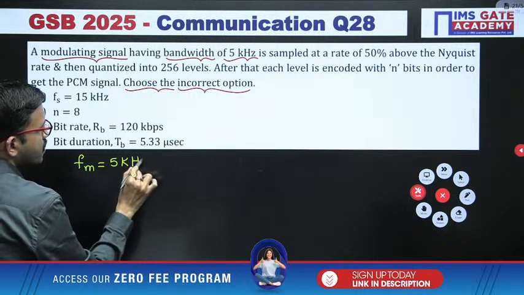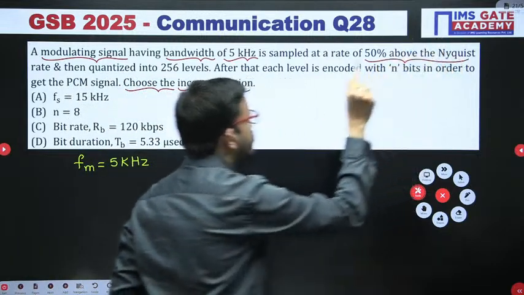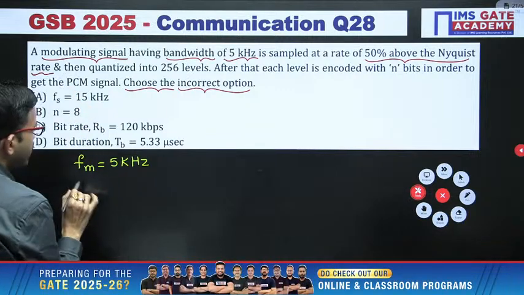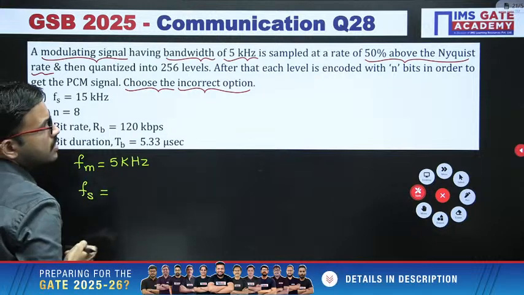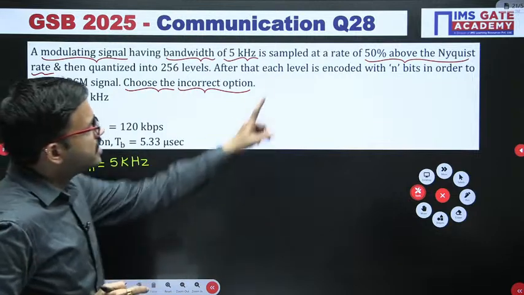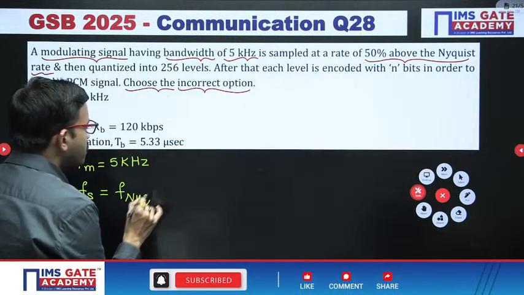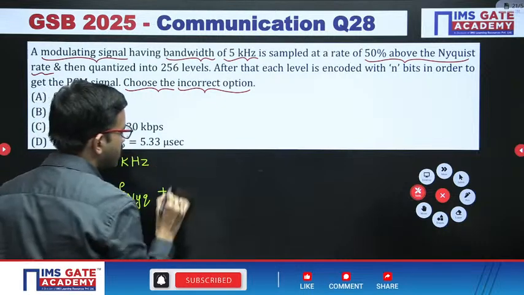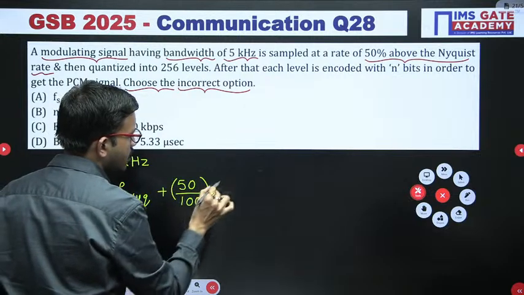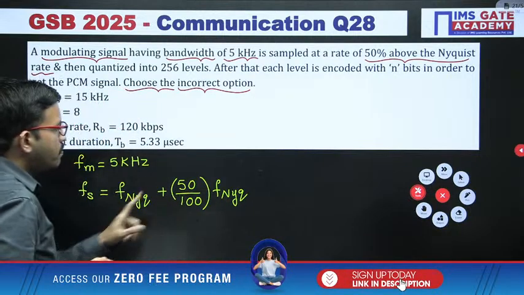Next, it is sampled at a rate 50% above the Nyquist rate. That means for the Nyquist rate you have to consider an extra 50%. 50 by 100 you can write as 0.5. So 1 plus 0.5, that is 1.5.